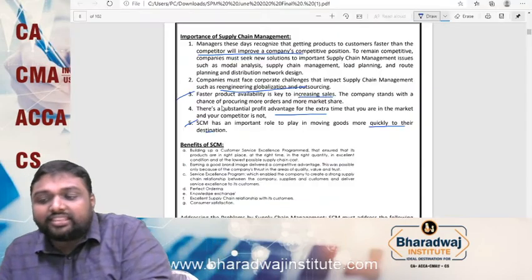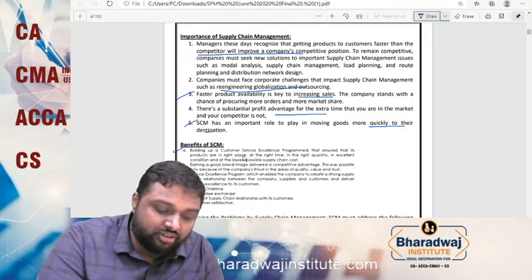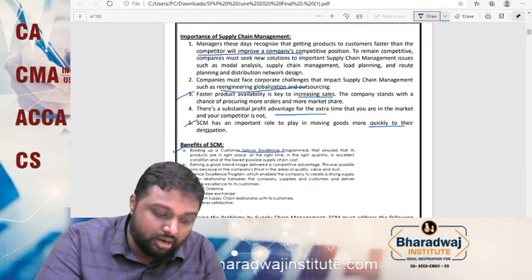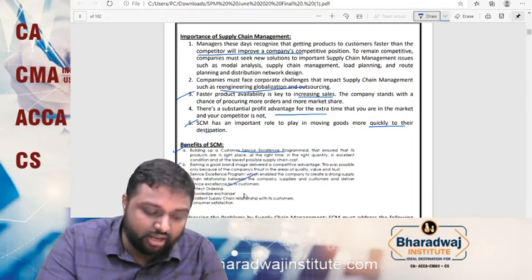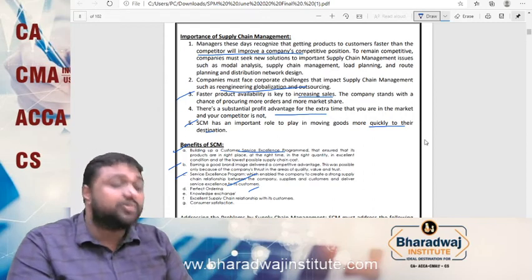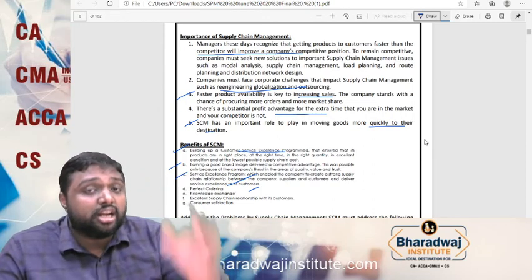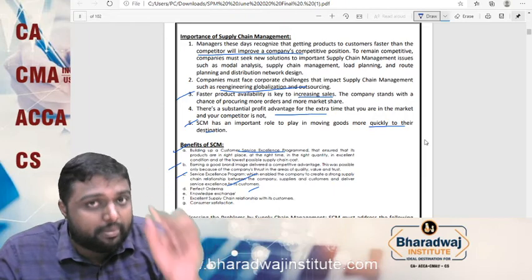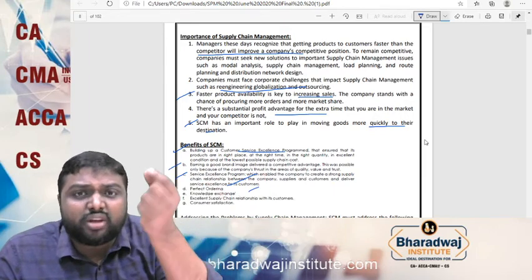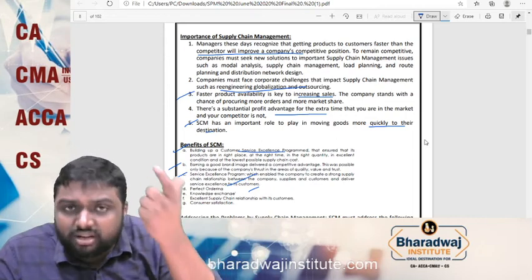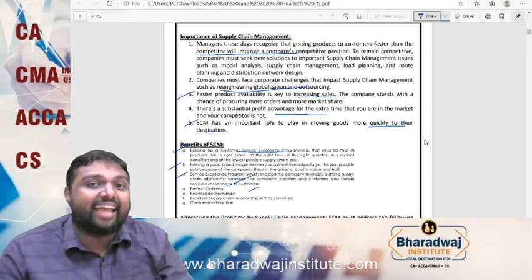The detailed points are already given here, so I don't want to go through them again. So first customer service excellence, then brand image, then perfect ordering, and knowledge exchange. What is meant by knowledge exchange? Nowadays in a logistics network, if you have the number of the courier or whatever it is, you can right away check where your courier is right now, where your raw material is right now, whether it is moving or not, and where the lag is coming.